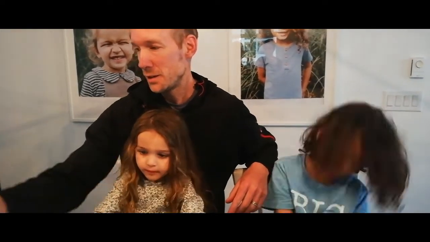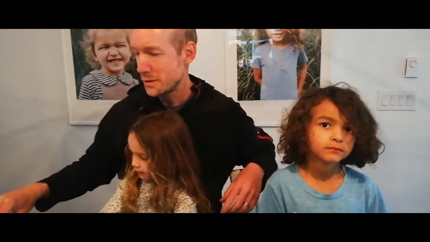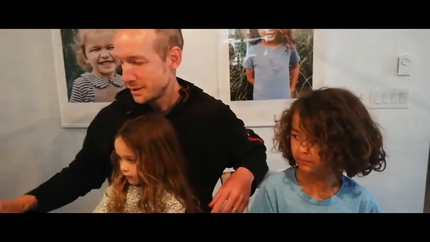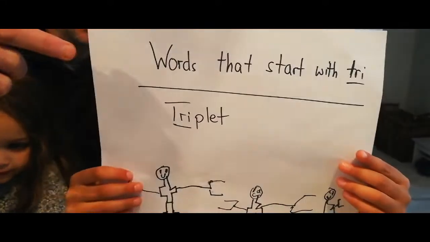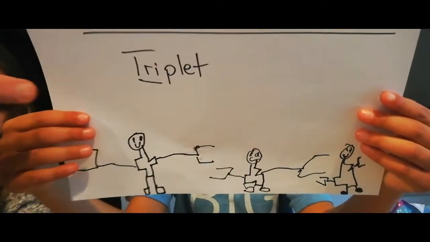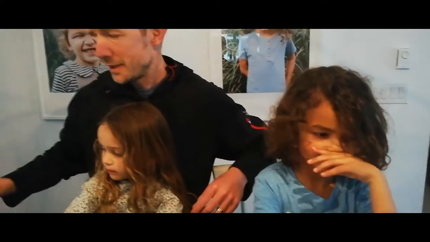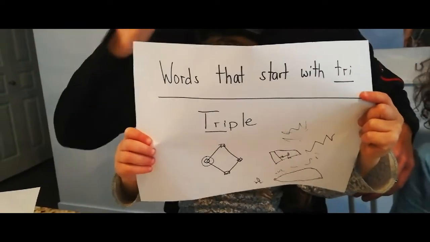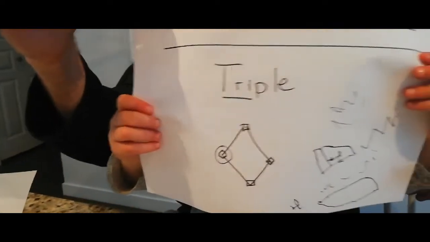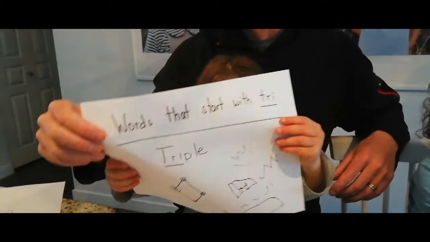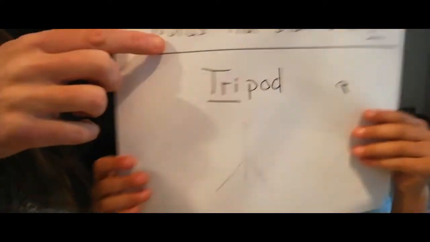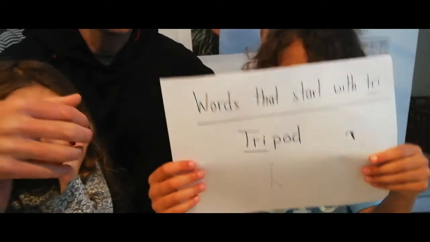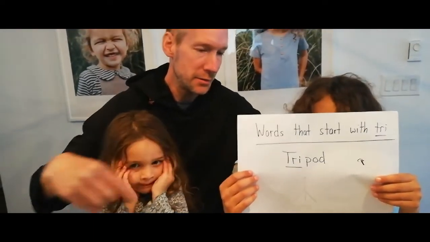Okay, so I thought what we could do just to start off with, what are some other words that start with tri? Spencer, you want to hold that one up? We got triplet. Triplet, three are the same. Thank you, Spencer. Another word that starts with tri is triple. So in baseball, if you hit a triple, that's three bases. And then the last one that starts with tri is tripod. So sometimes a camera will say a tripod has three legs to it.